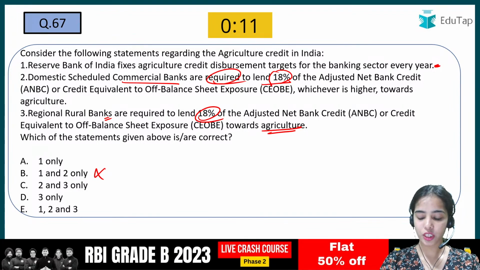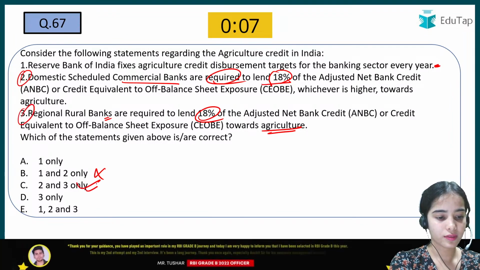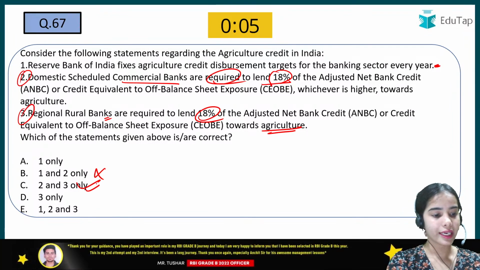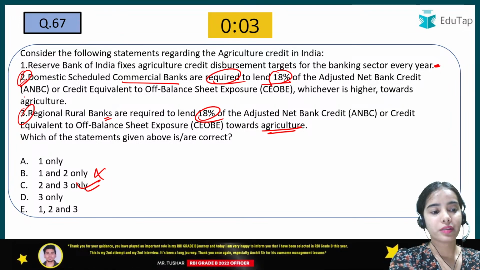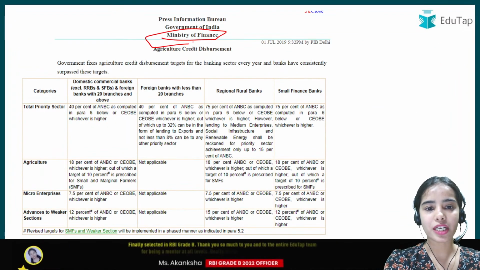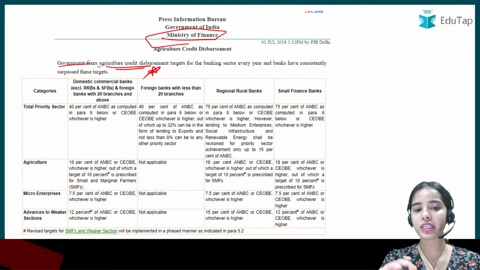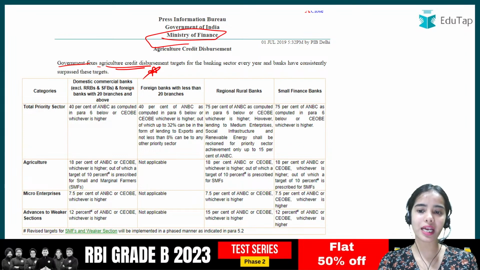Anyone else? So here the correct answer is 2 and 3. First of all, the first statement: the Ministry of Finance actually provides, the government fixes the agriculture credit disbursement targets for the banking sector every year, and the banks have consistently surpassed these targets.